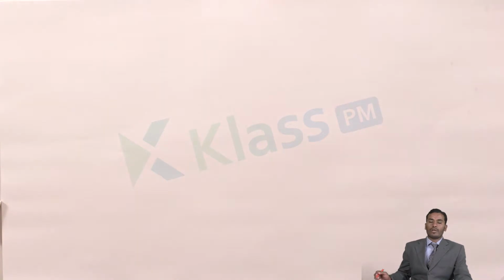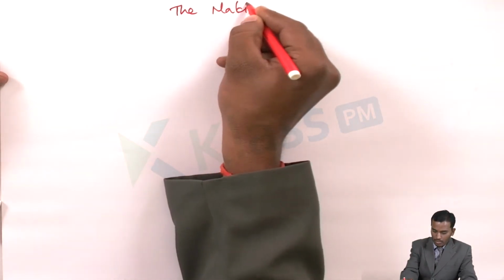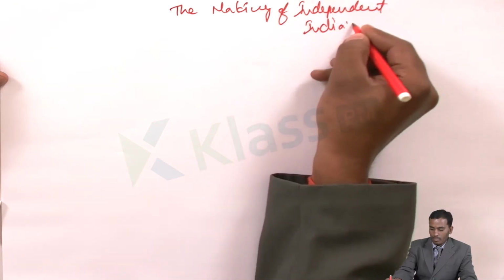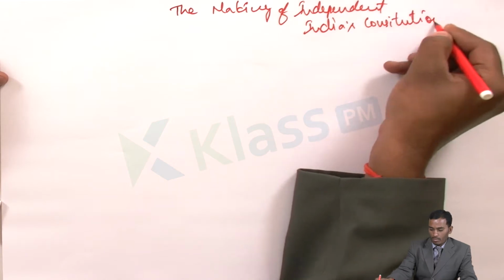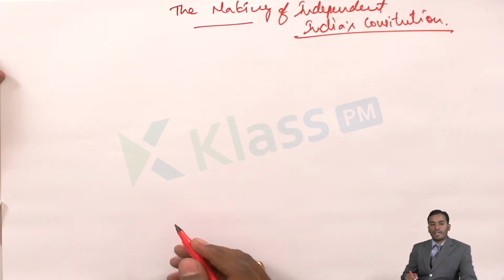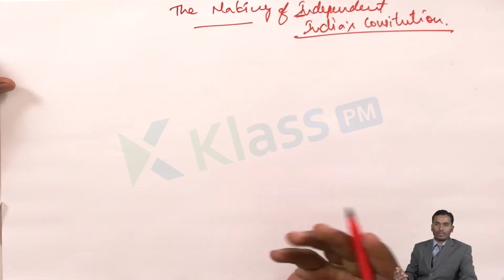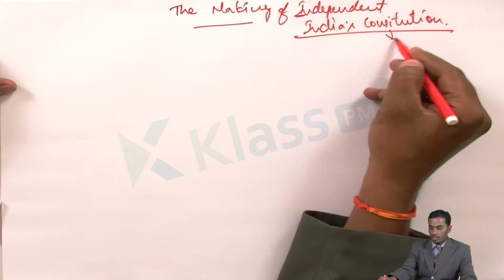Hello children, today we are going to learn our 15th chapter of social studies, that is the making of independent India's constitution. So the making of independent India's constitution. All of us know we need to prepare. So what is this constitution?